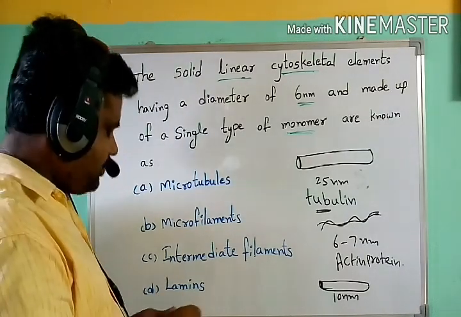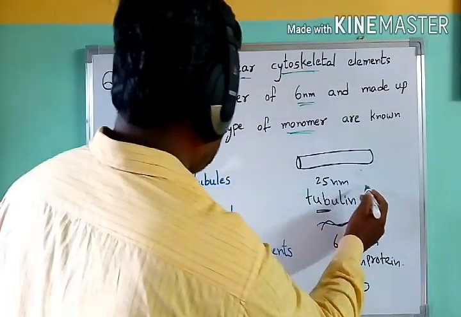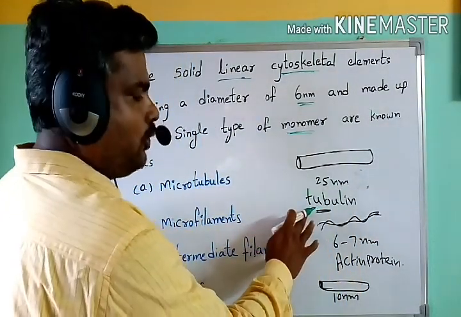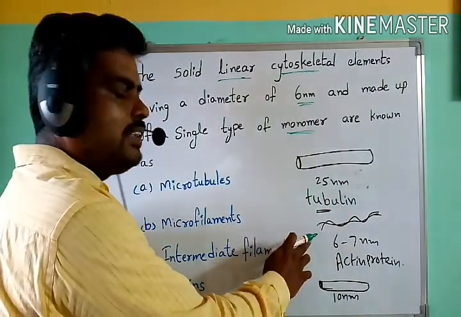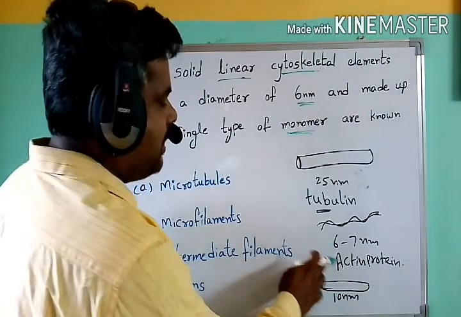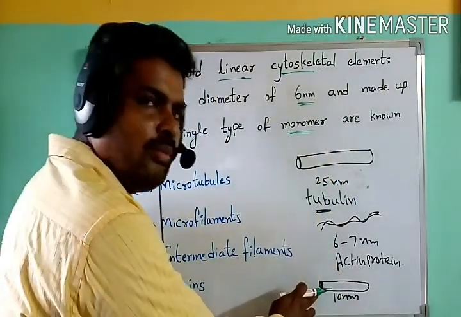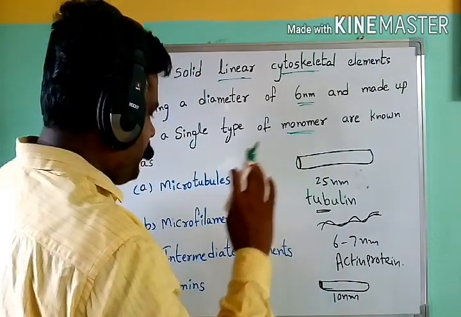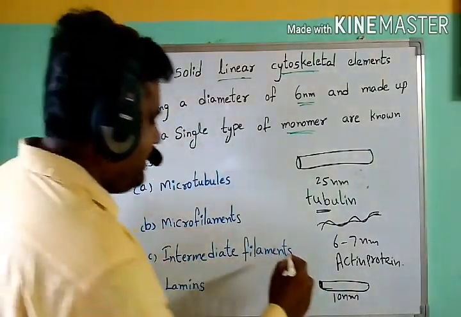So, in these options, microtubules are 25 nanometers and made up of a single protein, tubulin, and microfilaments are 6 to 7 nanometer size filaments made up of actin proteins. Next, intermediate filaments are 10 nanometers in diameter, and lamins are a type of intermediate filament.